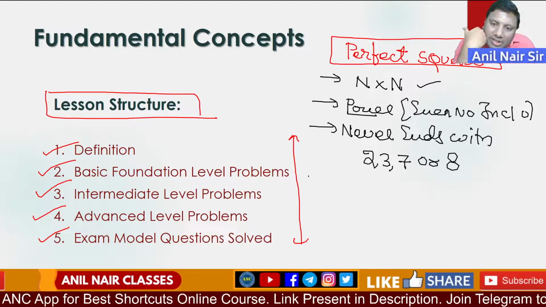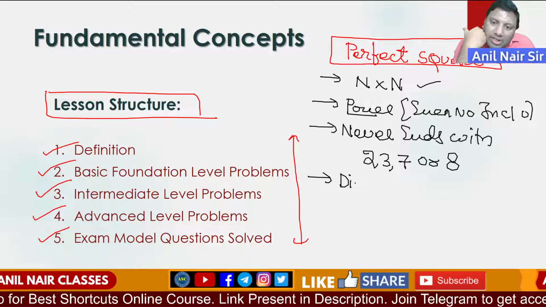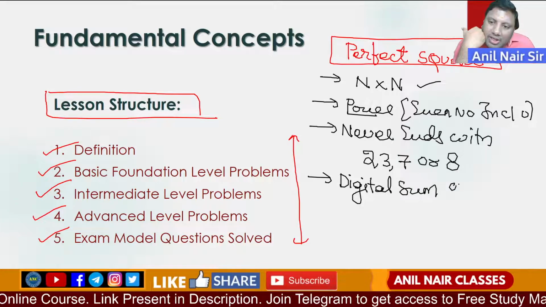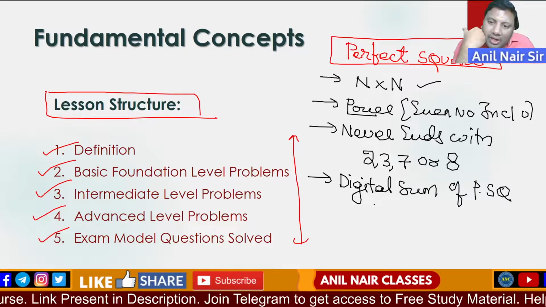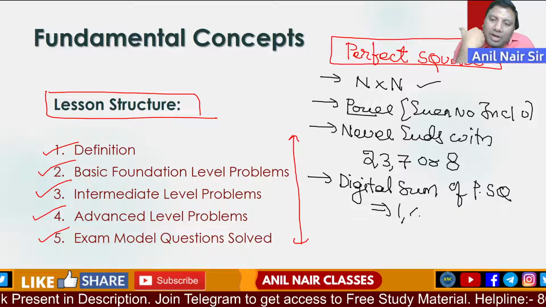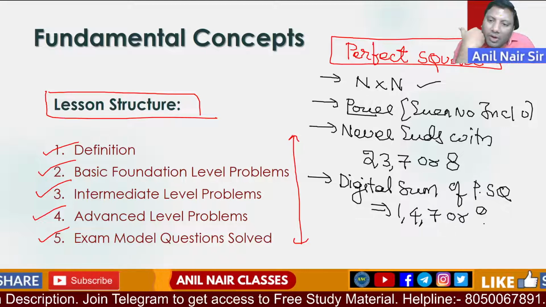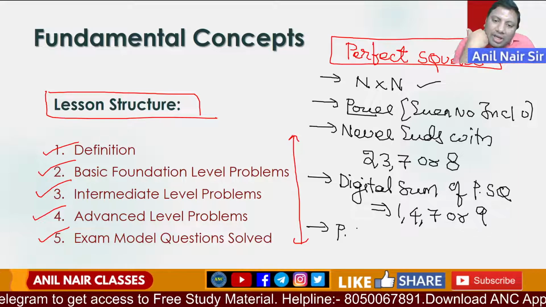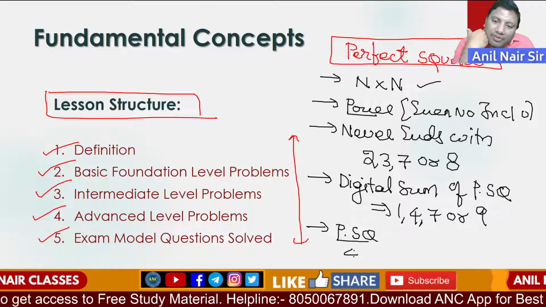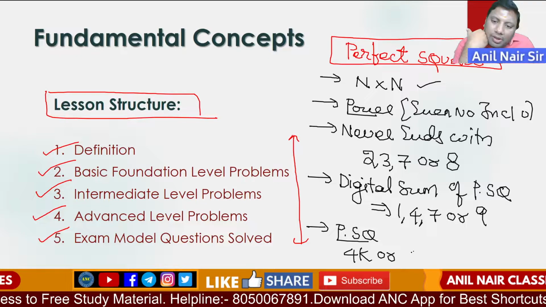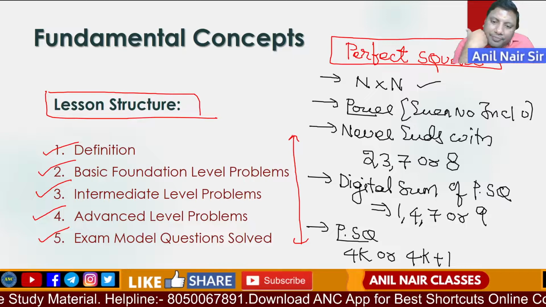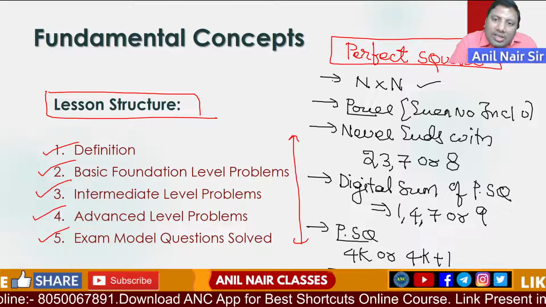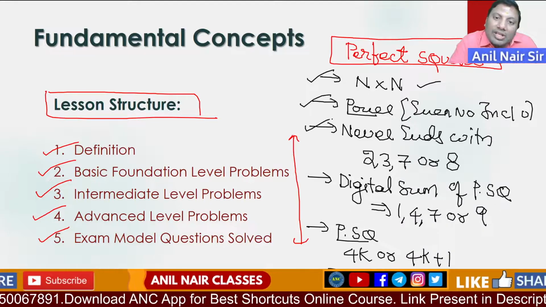Another concept we discussed. What is the next concept? The digital sum of a perfect square is always 1, 4, 7 or 9. And any perfect square will be of the form either perfectly divisible by 4 or it gives a remainder 1. These are some of the concepts which we discussed in session number 1.